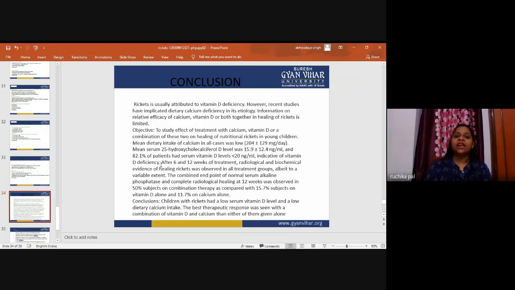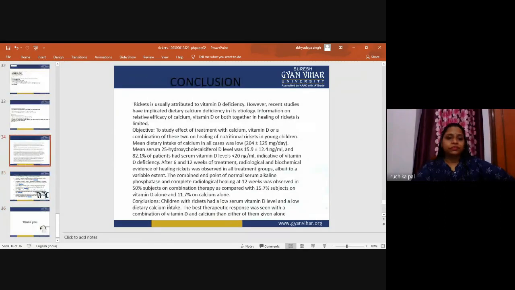The combined endpoint of a normal serum alkaline phosphatase and complete radiological healing at 12 weeks was observed in 50% of subjects on combination therapy, compared with 15.7% on vitamin D alone and 11.7% on calcium alone. Conclusion: children with rickets had a low serum vitamin D level and a low dietary calcium intake. The best therapeutic response was seen with the combination of vitamin D and calcium rather than either given alone.